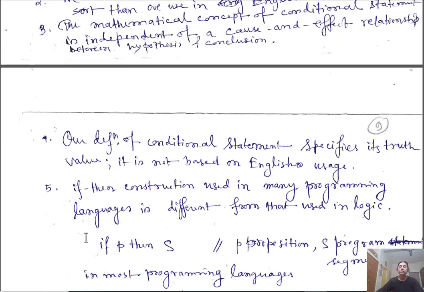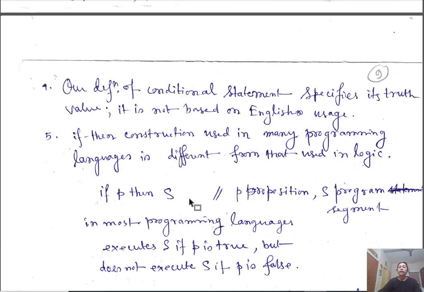In many programming languages, we use implication in a different way from that used in logic. For example, in programming languages you use this type of thing: if P, then S, where P is the proposition and S is some program statement, a program segment. In most programming languages, if P is true, then S is executed, and if P is false, it is not executed.